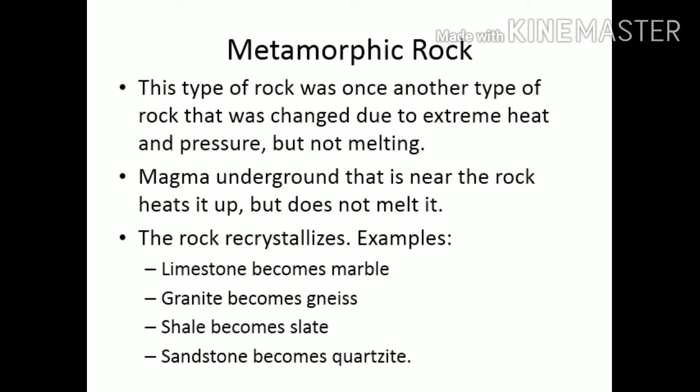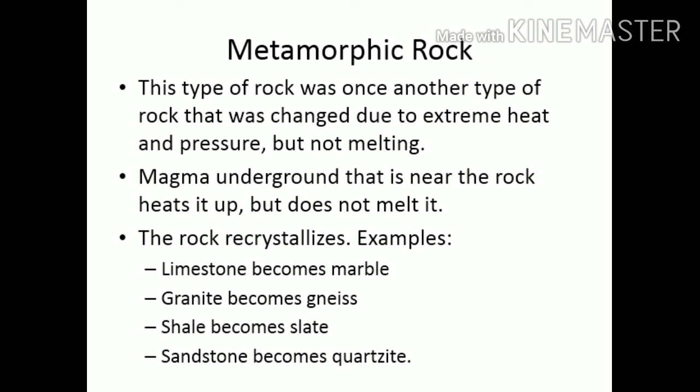The third type of rocks is called metamorphic rocks. Metamorphic rocks are formed from other rocks when these other rocks are exposed to heat, pressure, or both together. So when old rocks inside the earth are exposed to pressure or heat, or both of them together, they may change into a new rock.